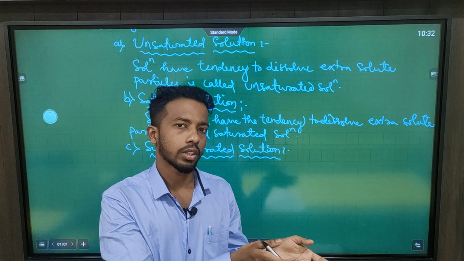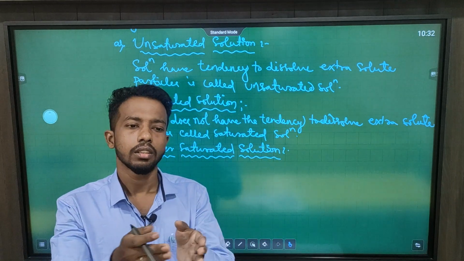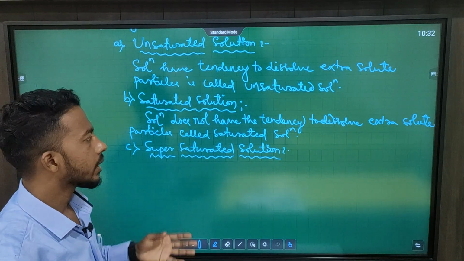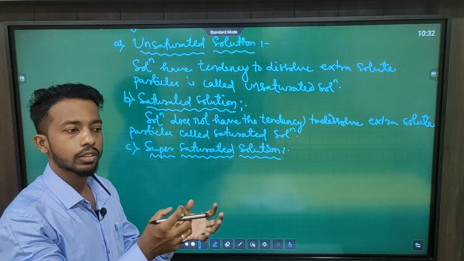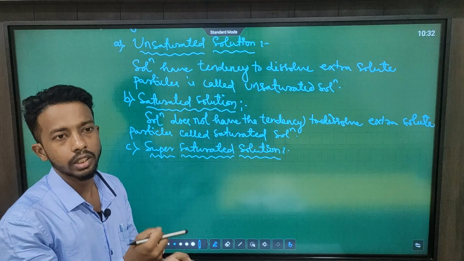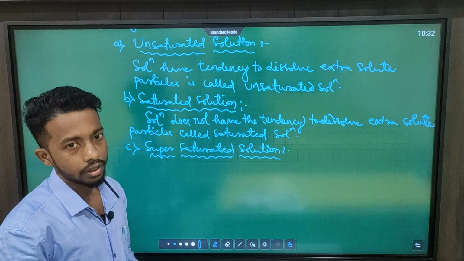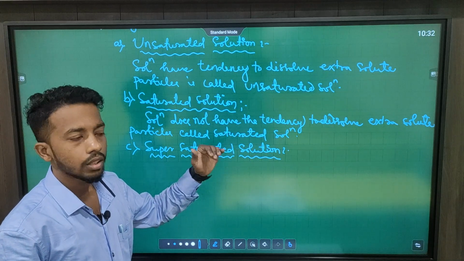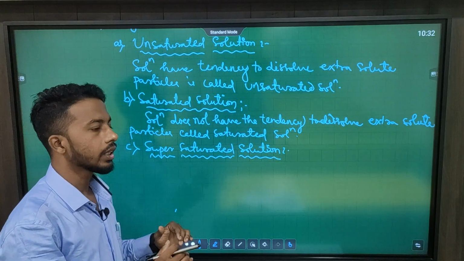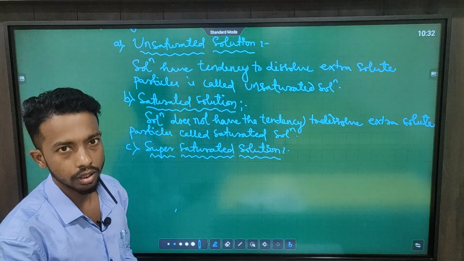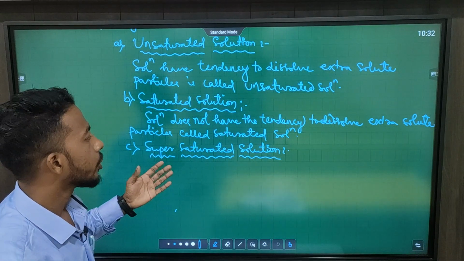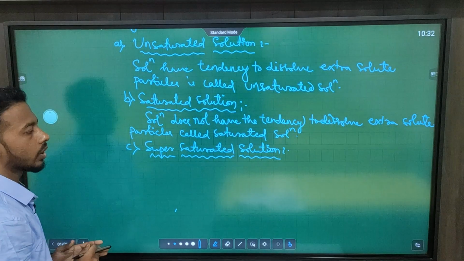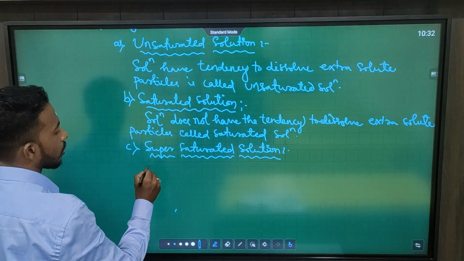Now take that saturated solution and raise the temperature. By increasing the temperature, we will observe that extra amount of solid particles will also get dissolved into the solvent. That means we have increased the saturation level, or we can say that we have increased the solubility level. So with rise in temperature, when we increase the saturation level, that type of solution is known as supersaturated solution.